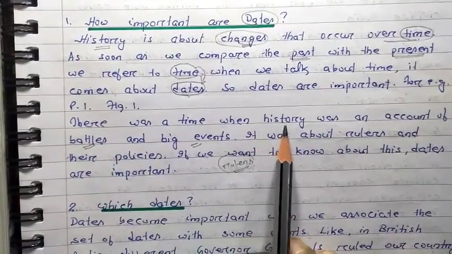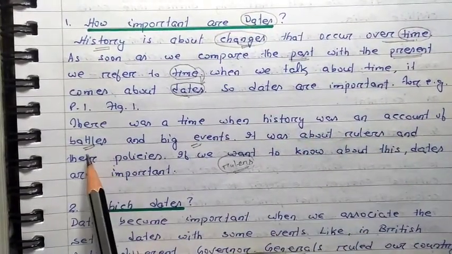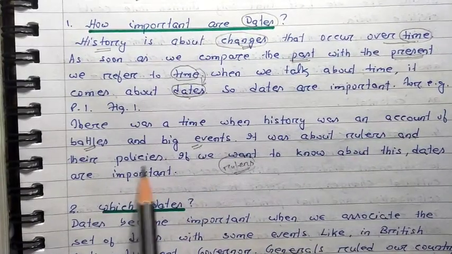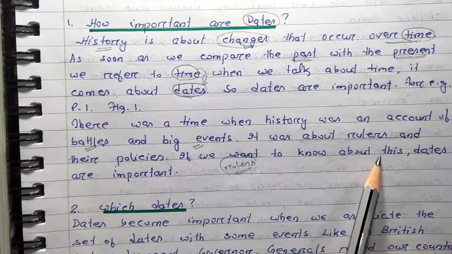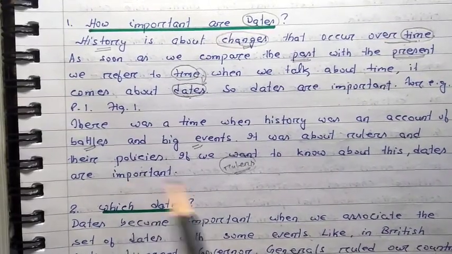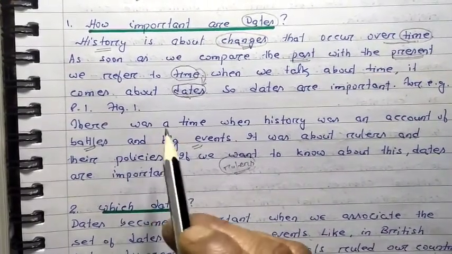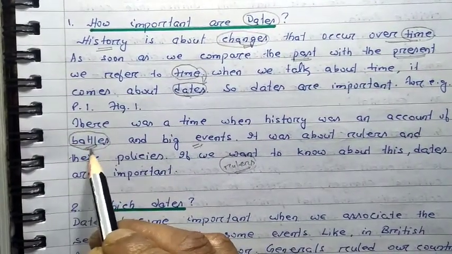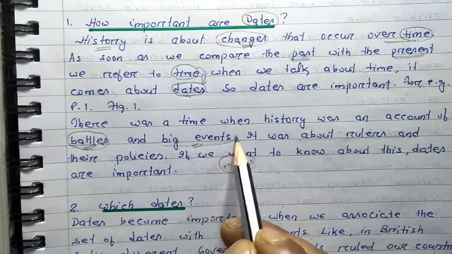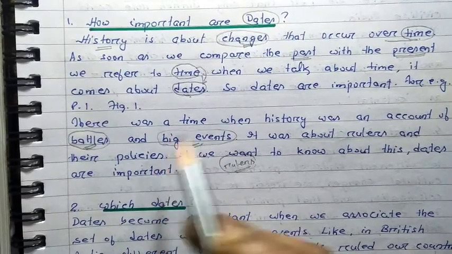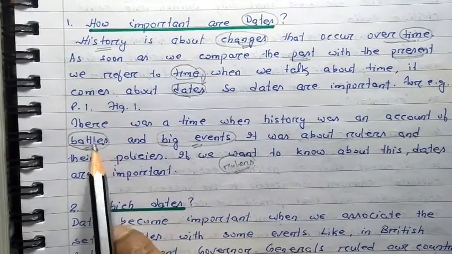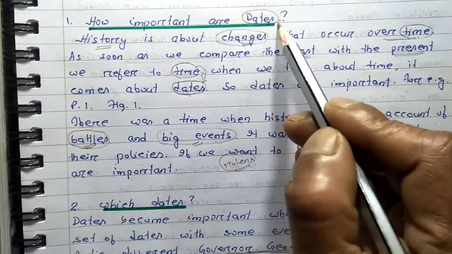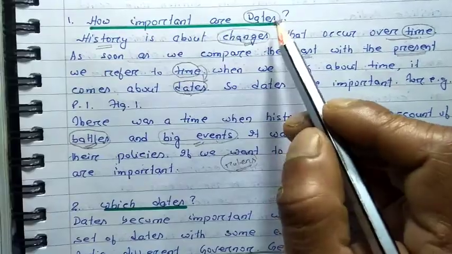There was a time when history was an account of battles and big events. It was about rulers and their policies. If we want to know about this, dates are important. The meaning of this is, sometimes it seems that history is about the different battles or the different big events that occurred over time. So if we want to know about these battles and big events, definitely we need to go for the dates, and that's the importance of the dates.